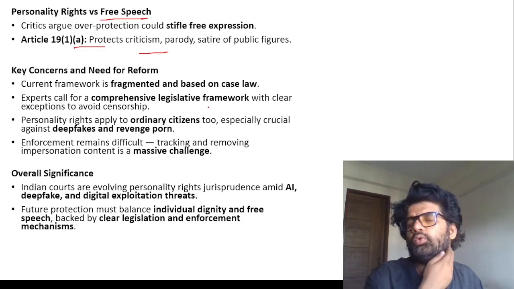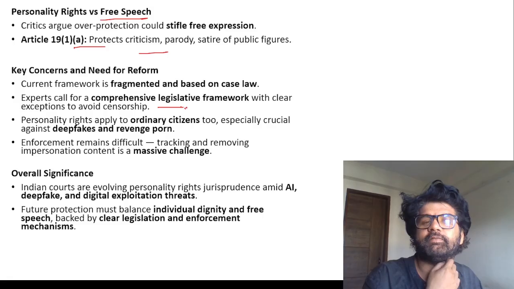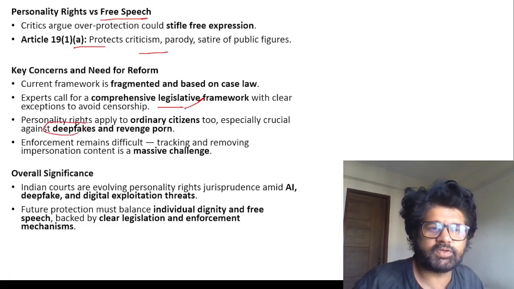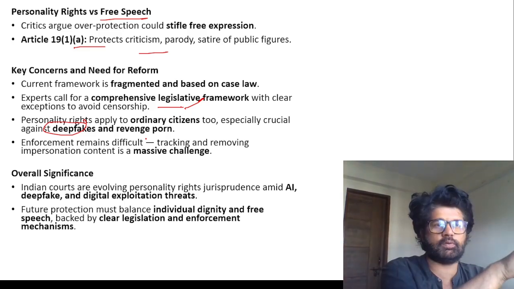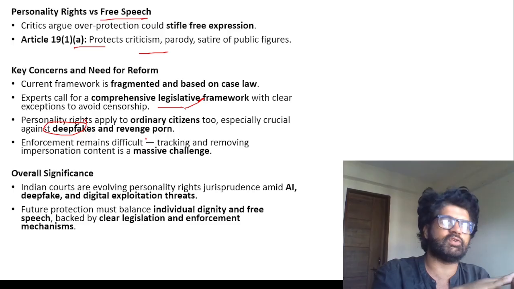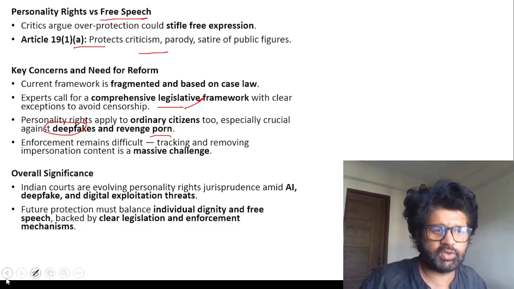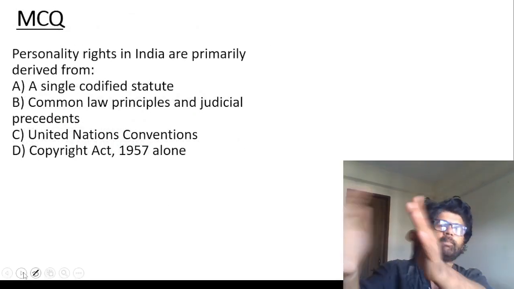There's no single law to talk about personality rights protection. We need a comprehensive legislative framework. You can read all these things. I hope you understood what is deepfake, what is revenge porn. Deepfake, you said it, but your face has been projected or replaced with Tom Cruise's face, so it feels like Tom Cruise has said it. That is deepfake. Revenge porn, I have just told you. So read all these things in your free time. It will help you in prelims as well as mains, but we are talking mainly from the prelims perspective right now.